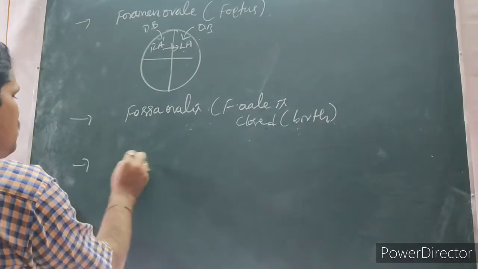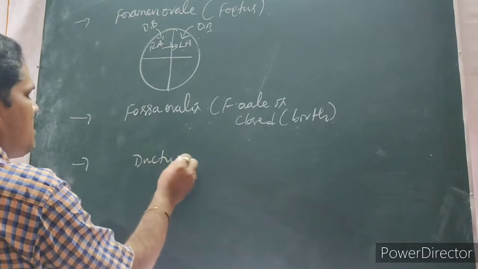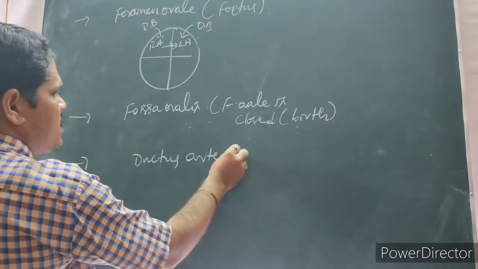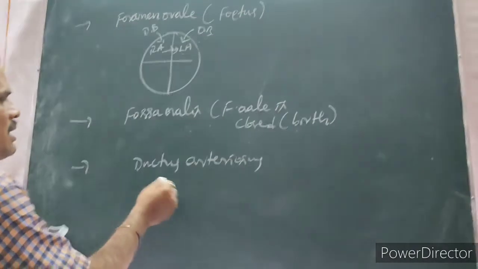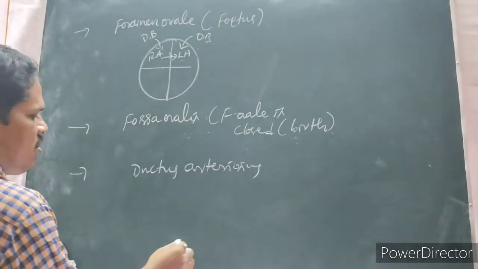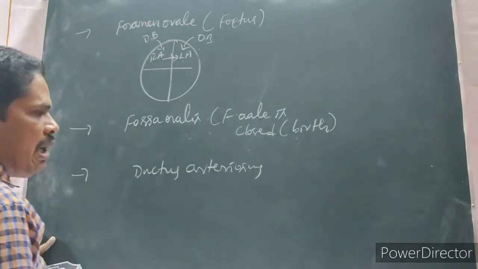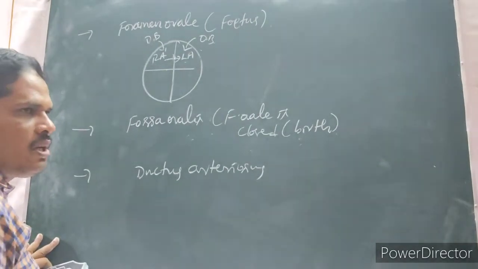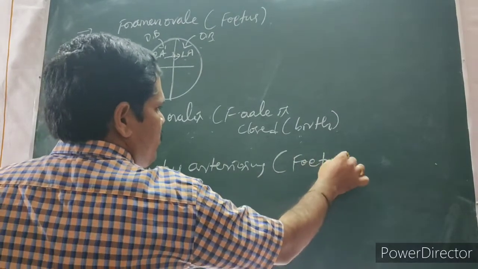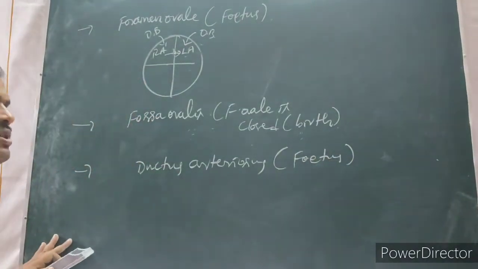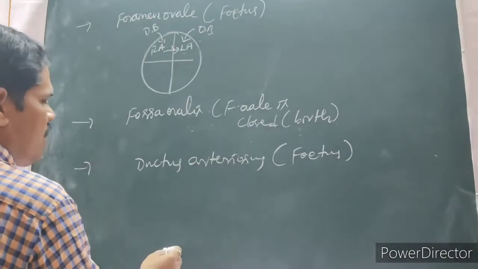Ductus arteriosus. What is the ductus arteriosus? Ductus arteriosus means the pulmonary artery and systemic aorta are connected in the fetus. Whenever the embryo is developed inside of the mother's womb, at that time, what happened?